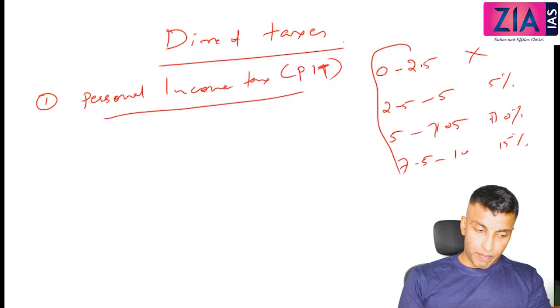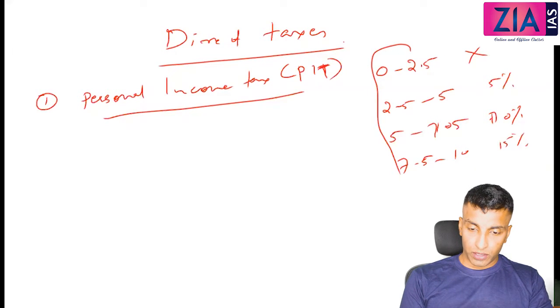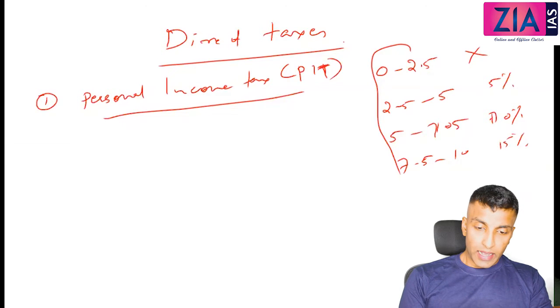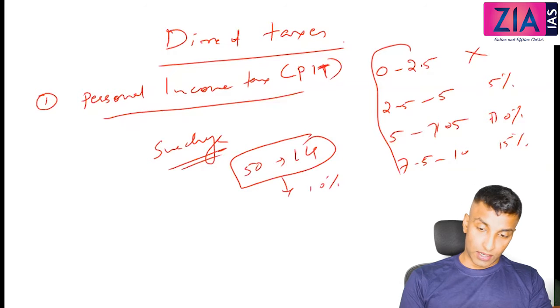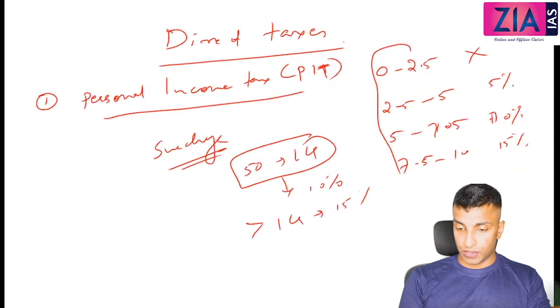So upon this rebate will be there, okay, up to 3 lakh actually 2,500 rebate is there, like that. And surcharge, I don't know exactly what it is. Before it was 50 lakh to 1 crore. 50 lakh to 1 crore there was a surcharge of 10 percentage extra above the tax. And if it is more than 1 crore, there was a surcharge of 15 percentage.